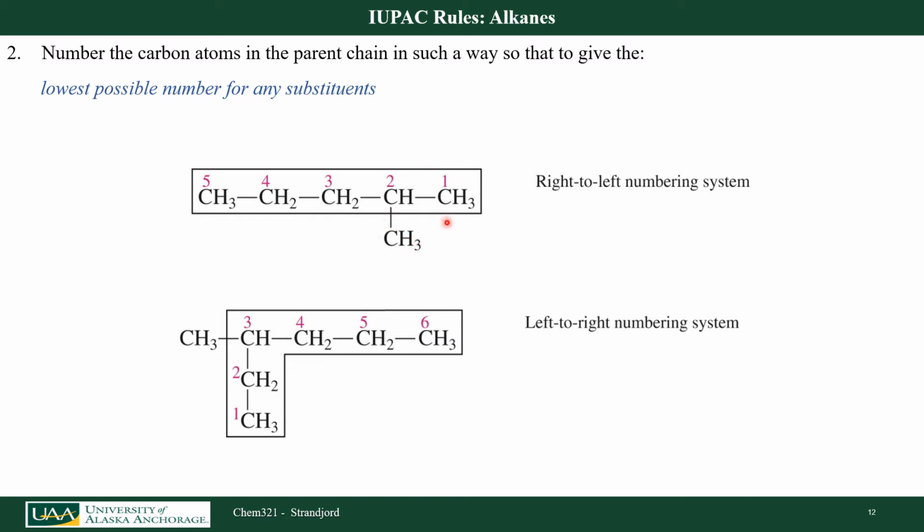So the correct methodology is to start numbering from right to left in this molecule. In our second example, if I started 1, 2, 3, 4, I'd get to my substituent if I started from the right-hand side. But if I start down here at the bottom left, I go 1, 2, 3. I hit my substituent at carbon number 3. So I'm going to start at the bottom left in this case, numbering my parent chain carbon atoms.